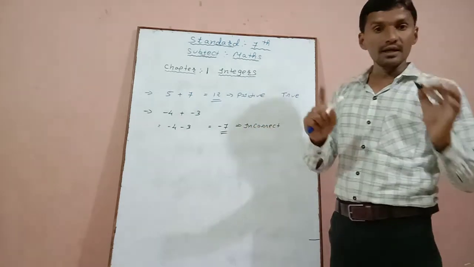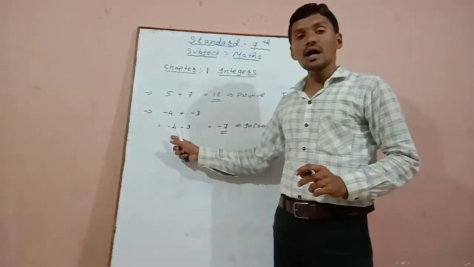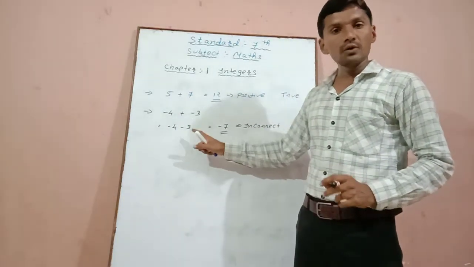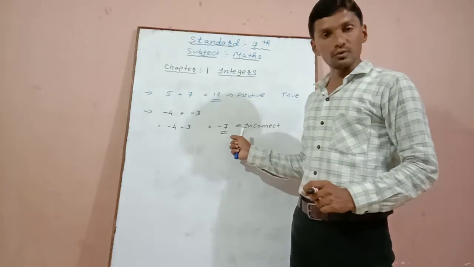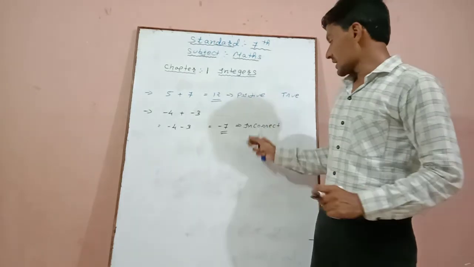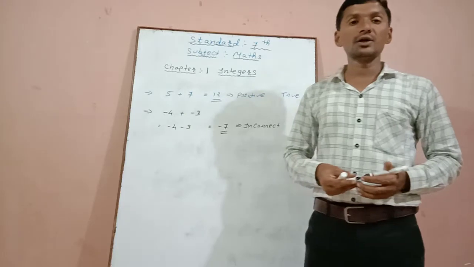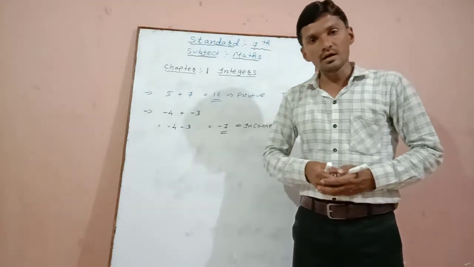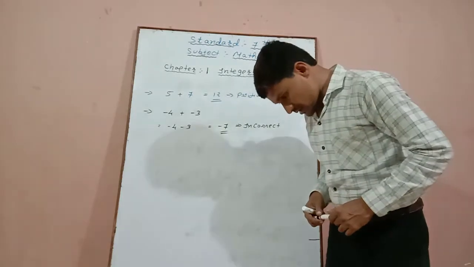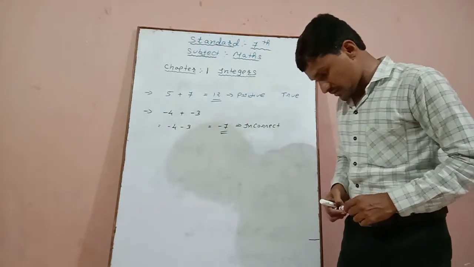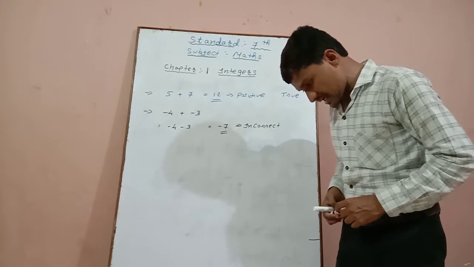Second statement is incorrect. What is the correct answer then? Then we can say that if we are adding two negative numbers, then the integer will be negative, not positive. We have to give the reason that if we are adding two negative numbers, then the integer will be negative. Okay. Now third one. When a positive integer and a negative integer are added, we always get a negative integer.